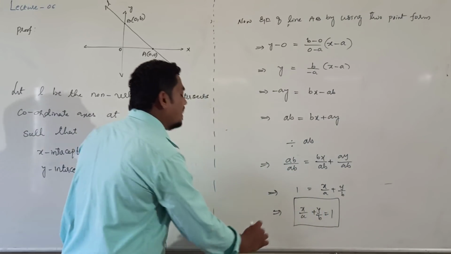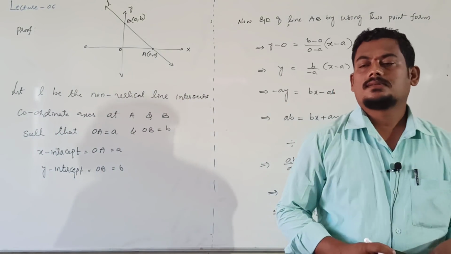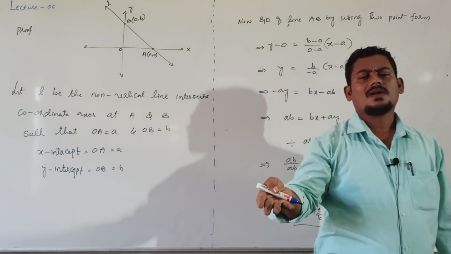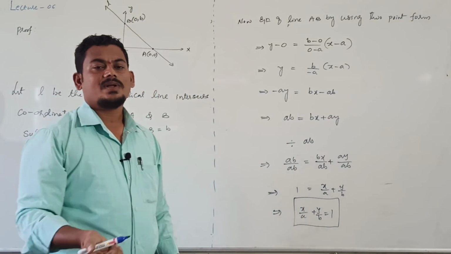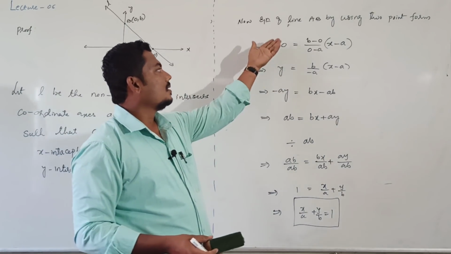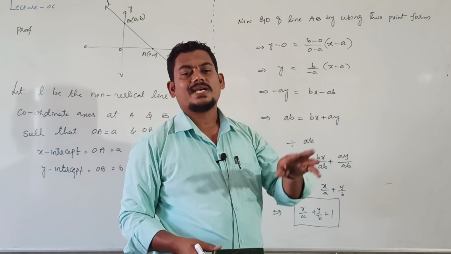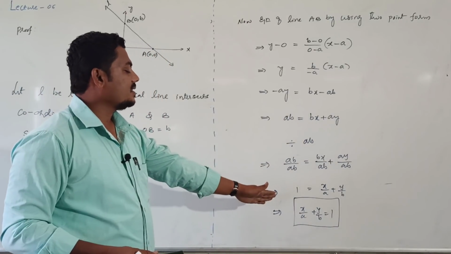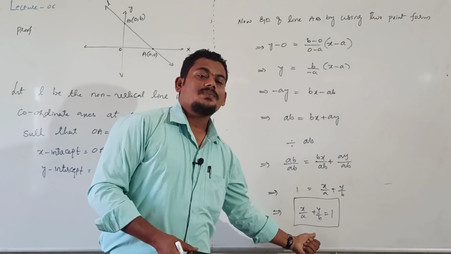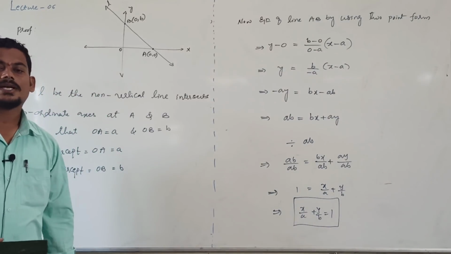This is the equation of the line in intercept form. This is very important, right? Just by using the 2-point formula and simplification. It is just solving one problem: the equation of the line joining 2 points. Already you know the equation of a line joining 2 points. The equation of AB means the equation of line L, right? After simplification you get x by a plus y by b equal to 1. It represents the equation of the straight line in intercept form. Okay, thank you.